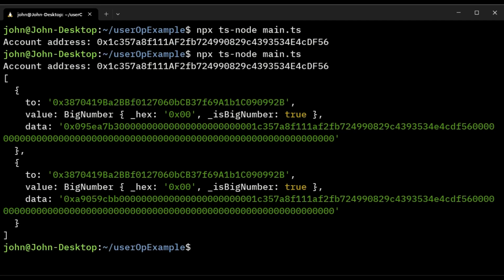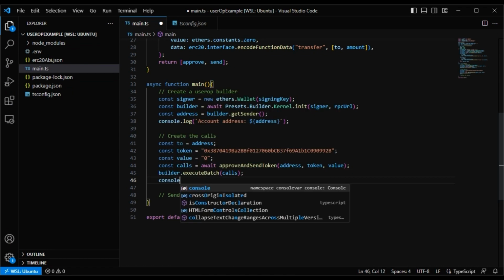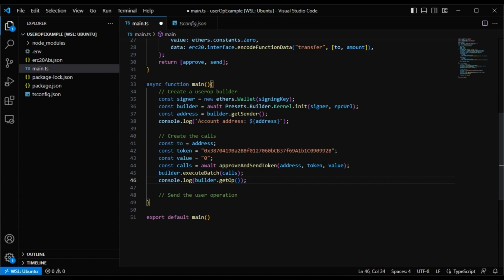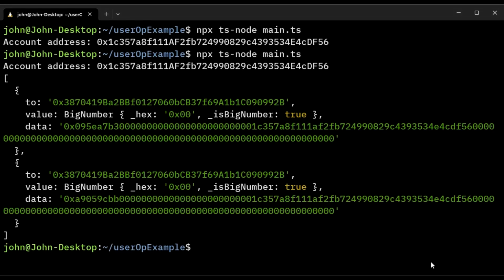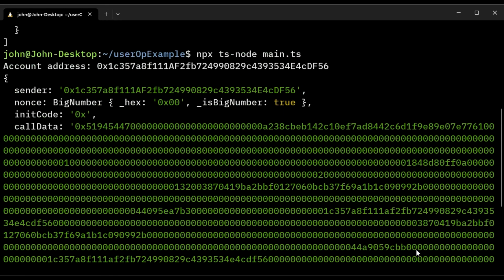To add these calls to the user operation, just call the builder's execute batch function. Let's view the entire user operation in the console by calling the builder's getOp function. Now it looks ready to be sent.